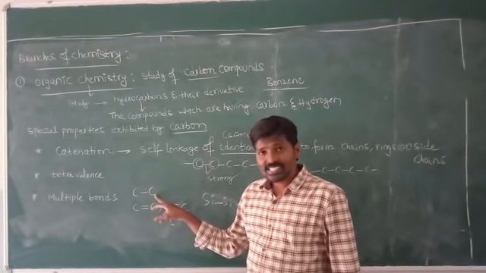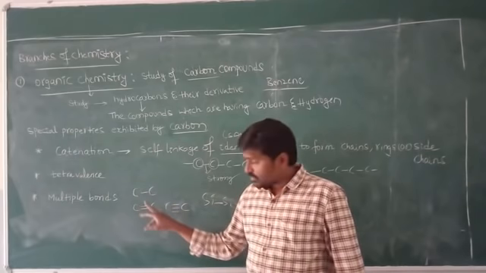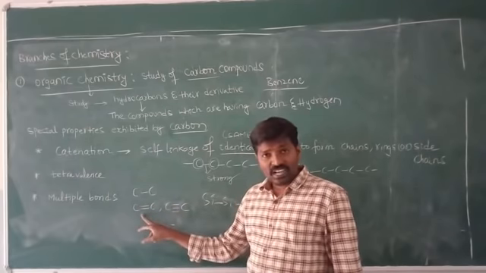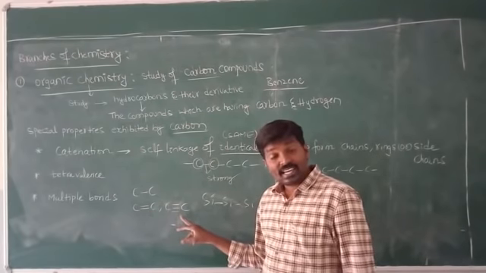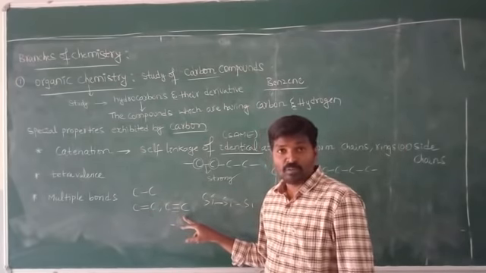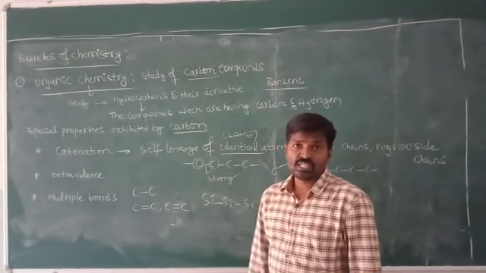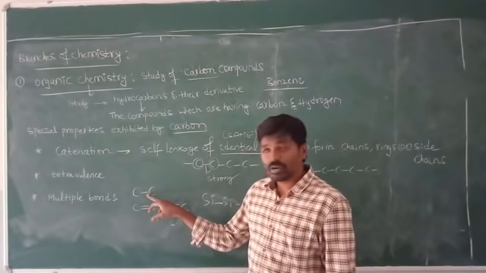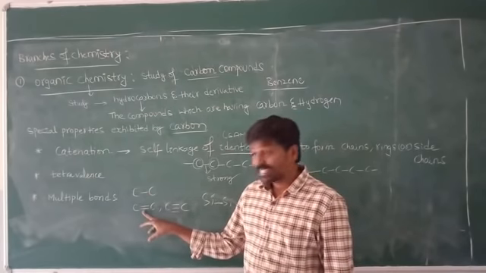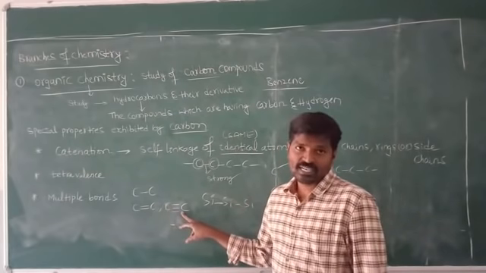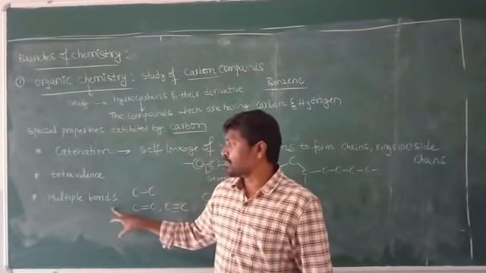In the first case we observe only a single bond. In the second case we observe a double bond. In the third case we observe a triple bond. It means carbon has the tendency not only to form a single bond, but also double and even triple bonds. The double bonds and triple bonds are known as multiple bonds.